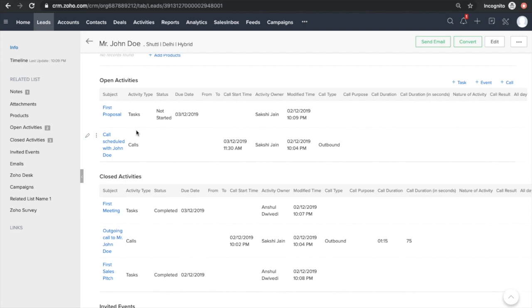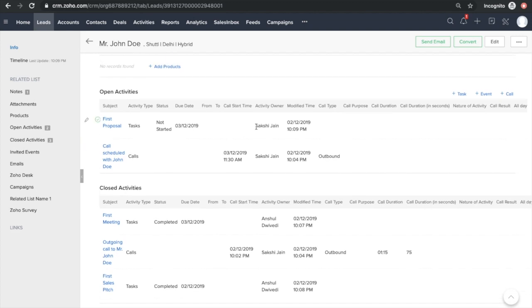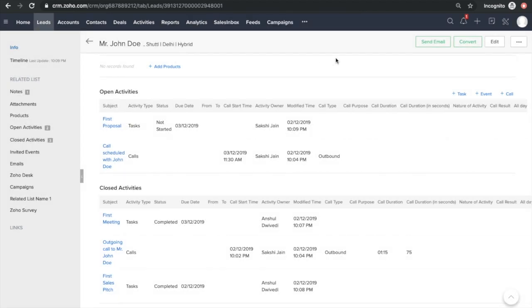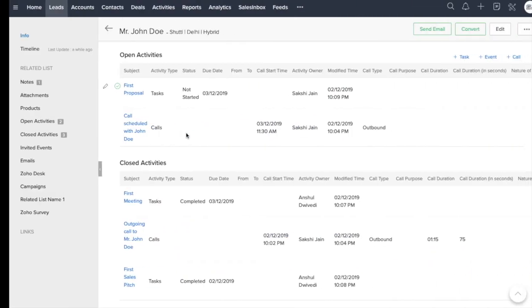Yeah, so Anshul can see this, and since Sakshi has not assigned this to Anshul, she forgets this. Let me try with Anshul's account if I can complete this task. If I click on this, so see, permission denied. And precisely that was the reason why I asked that Sakshi has to change the owner if she is assigning that particular task to anyone. Now, only Sakshi can close or complete this particular task.